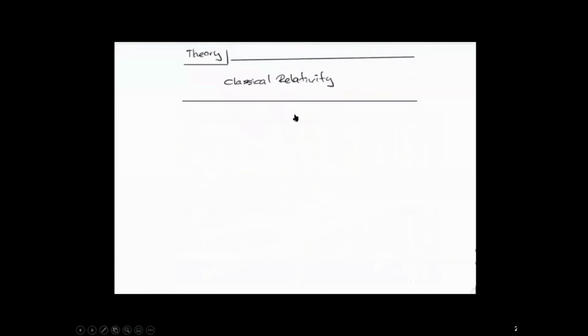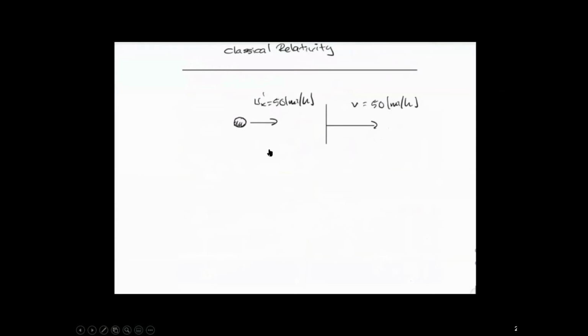All right, so let's take a look at it from a classical relativity. This is known as the Galilean transformations approach. All right, so you got this object, the car moving away from you at 50 miles per hour, and you throw a stone in the same direction, trying to smash the back window. Stone is also going at 50 miles per hour, right? All right, so you know nothing is going to happen.